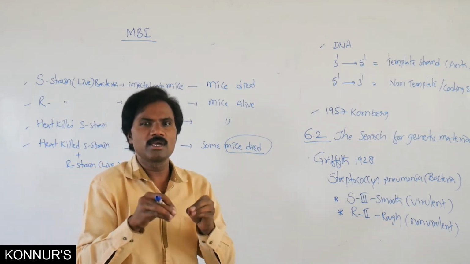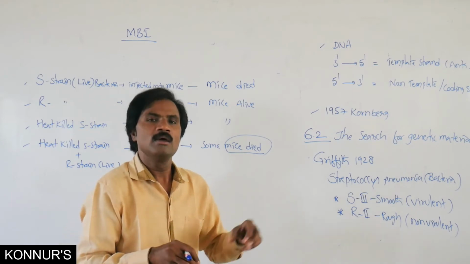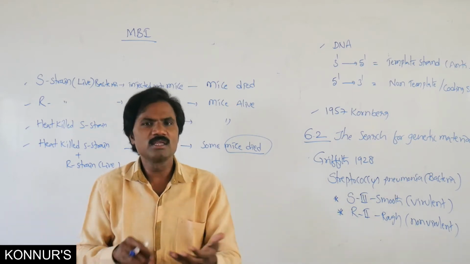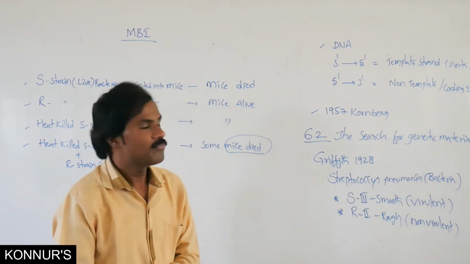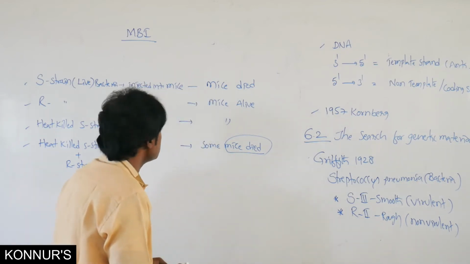What is the exact chemical? What is the specific genetic material? They thought it might be protein or some other chemical. But in 1933 and 1944, later scientists proved it.